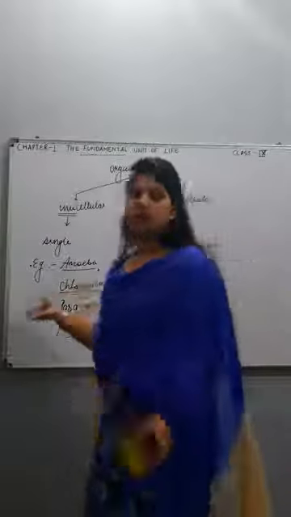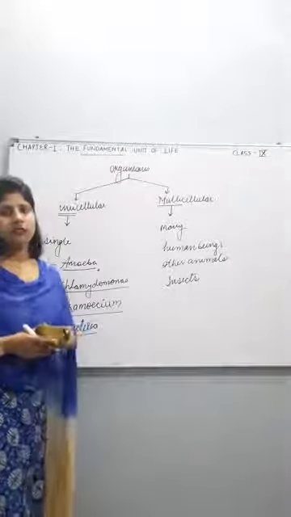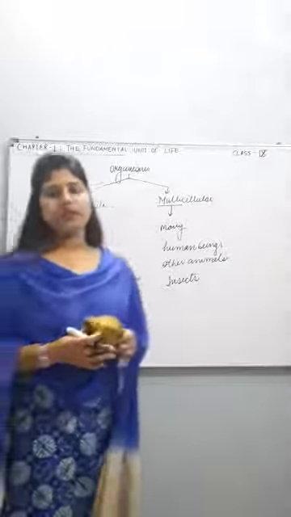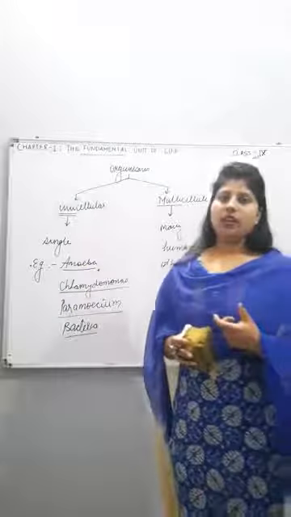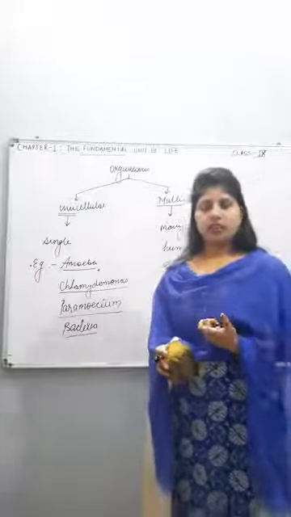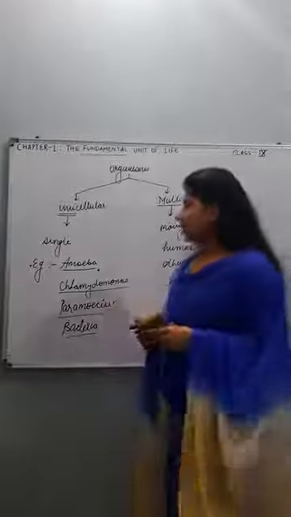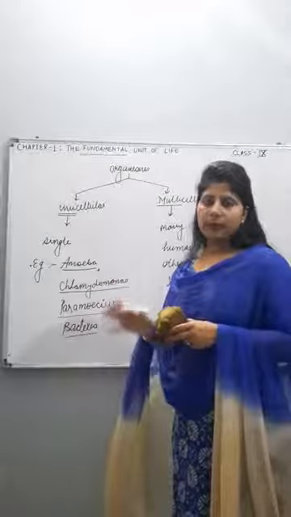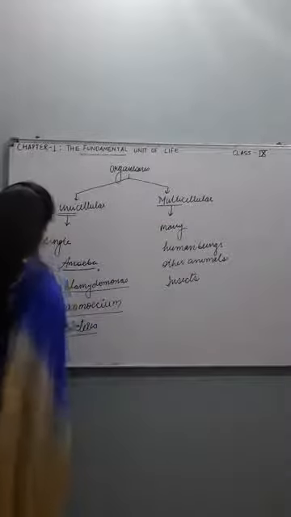Other characteristics of unicellular organisms are, first of all, that unicellular organisms have no division of labor. It means a single cell is performing all its vital functions. Respiration, excretion, digestion, everything is done by a single cell only. It means they do not have any division of labor.